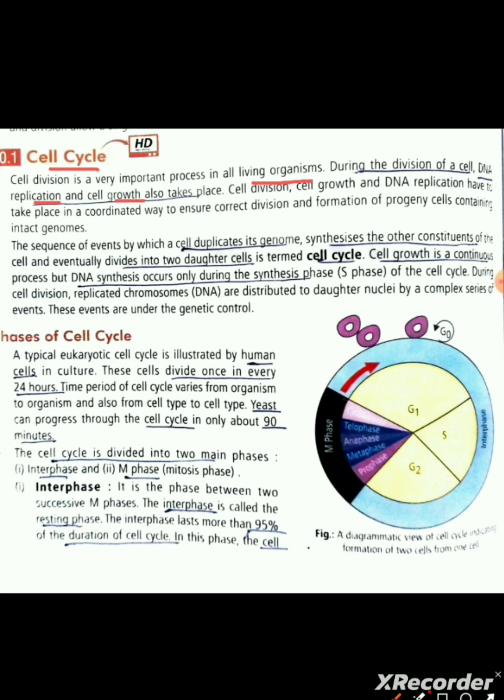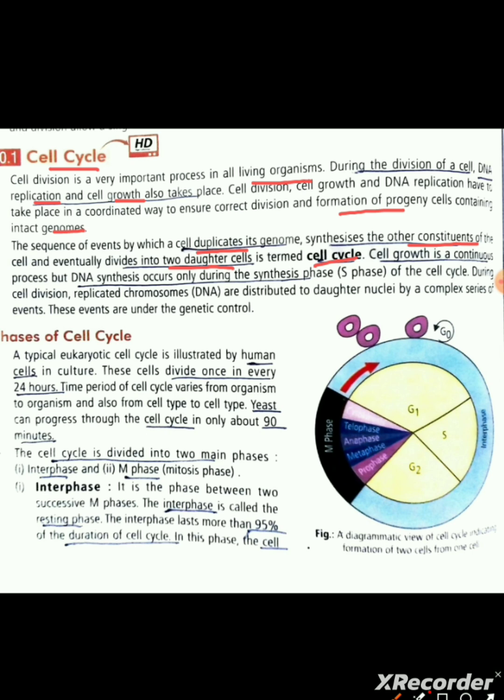Cell division, cell growth and DNA replication have to take place in a coordinated way to ensure correct division and formation of progeny cells containing intact genomes. The sequence of events by which a cell duplicates its genome, synthesizes the other constituents of the cell, and eventually divides into two daughter cells is termed cell cycle.